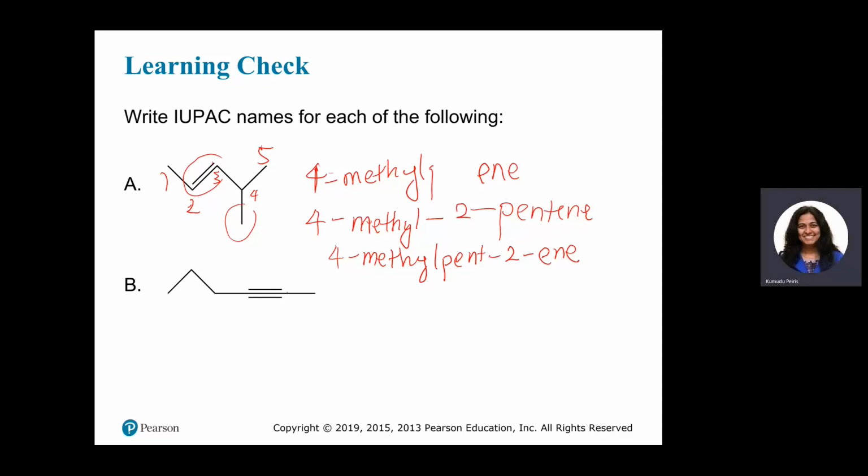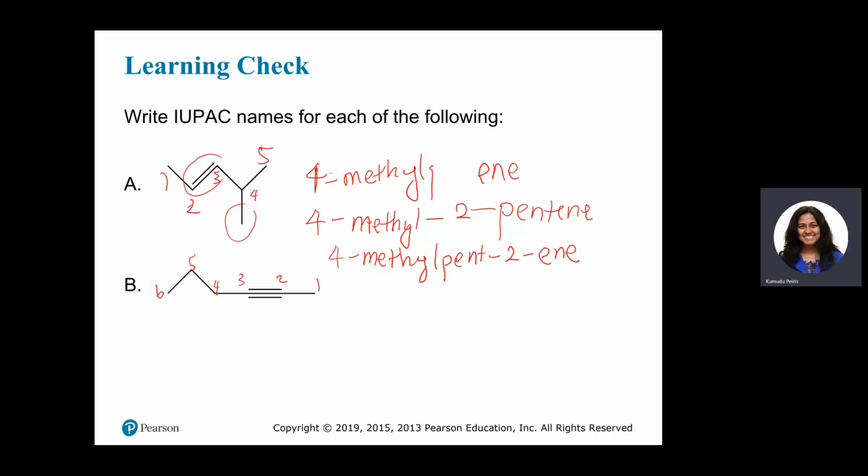Okay, next one. It's an alkyne. So again, you need to give the lowest number to the triply bonded carbons, and that must be included in the longest carbon chain. So I need to start numbering the carbon chain from the right-hand side. 1, 2, 3, 4, 5, 6.